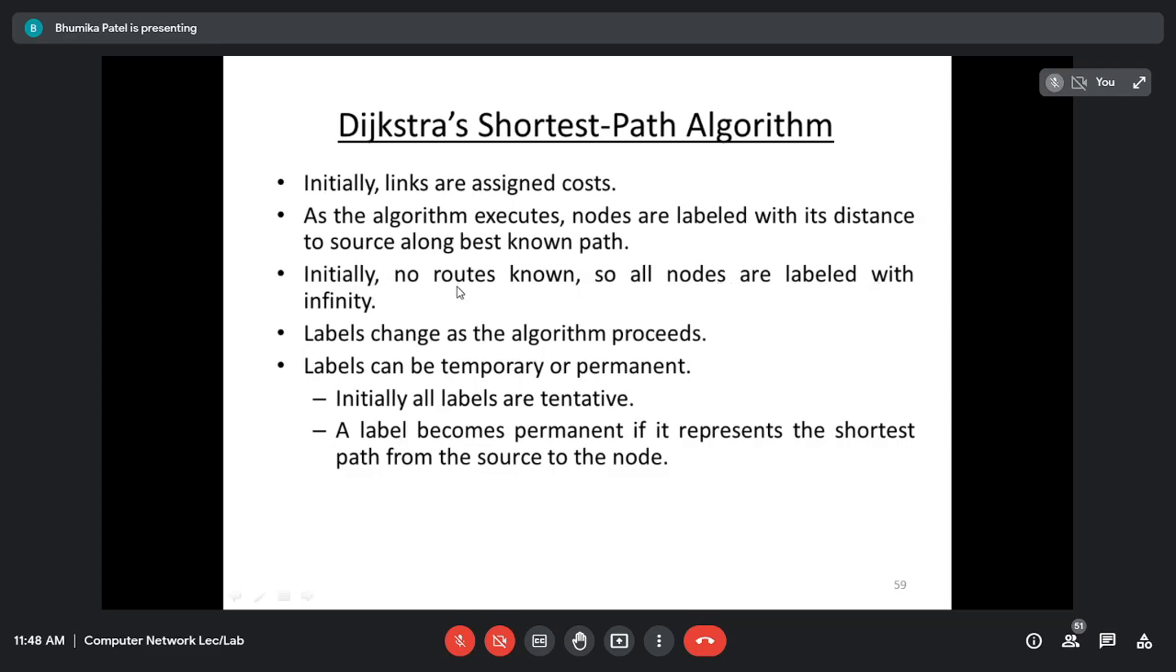I do not know even a single route right now, so what will I do? I will label all nodes with infinity, right? Then the label will get changed. Information will come on the label as the algorithm proceeds, right? And a label can be temporary or permanent. Initially all the labels are tentative, that is infinity, and a label will become permanent if it represents the shortest path from source to the node.